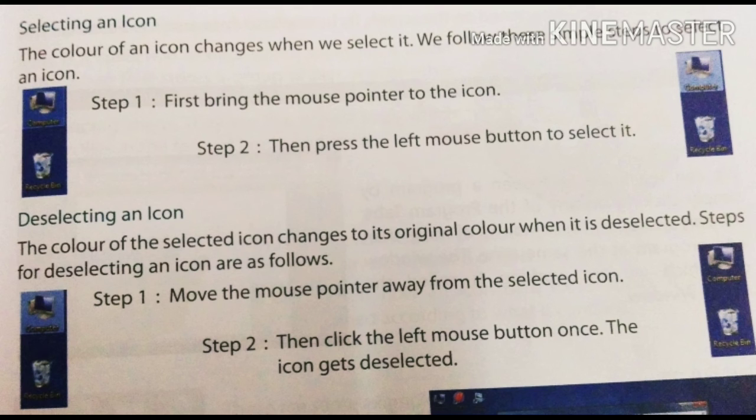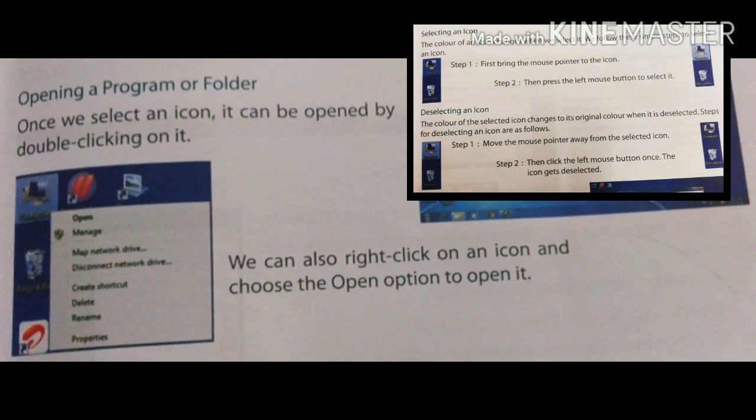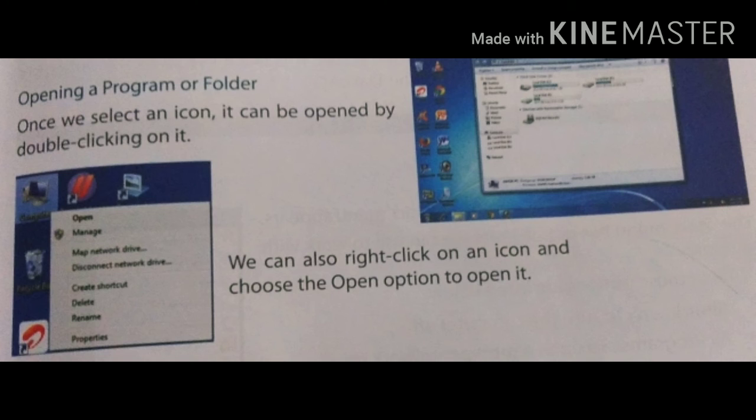The icon gets deselected. Children, next one, opening a program or folder. Yes, once we select an icon, it can be opened by double clicking on it. We can also right click on an icon and choose the open option to open it.